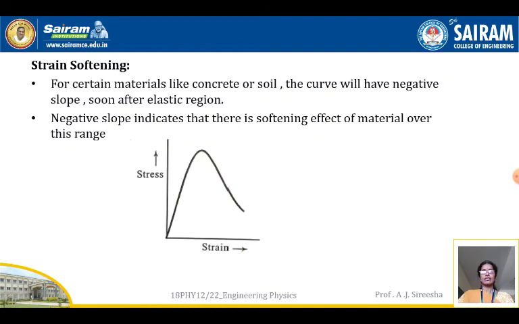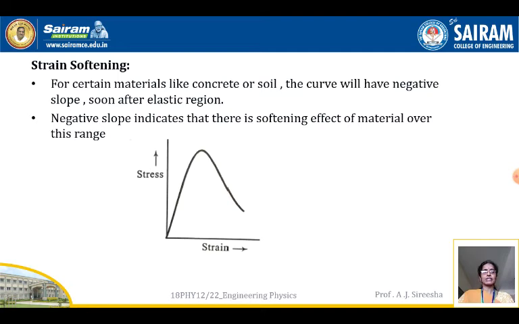Next is strain softening. For certain materials like concrete or soil, the curve will have a negative slope soon after the elastic region. So what is strain softening? We have seen from X to X in the previous diagram. A negative slope indicates that there is a softening effect of the material over this range.